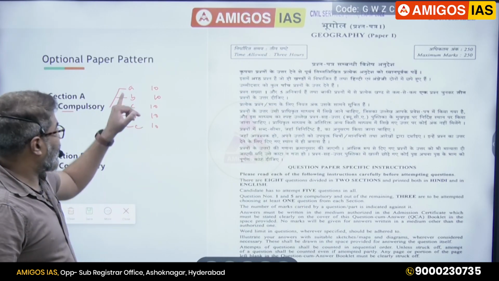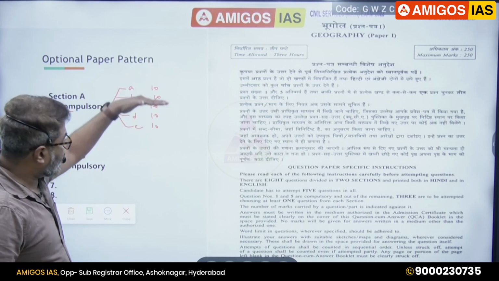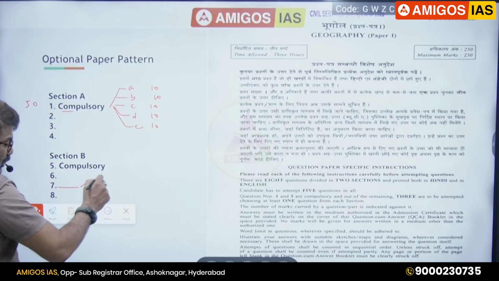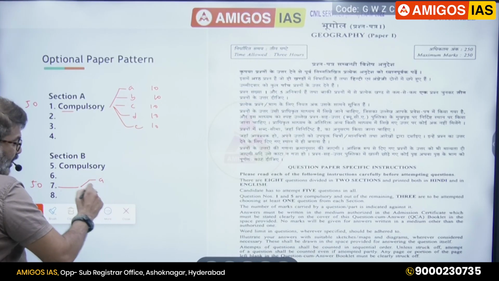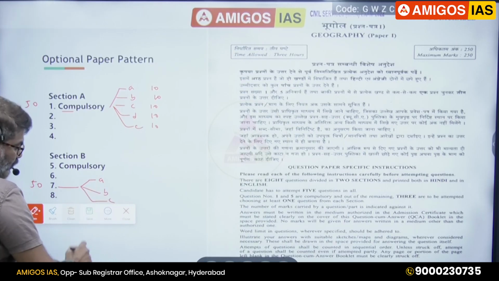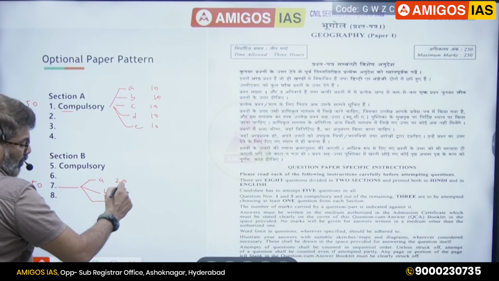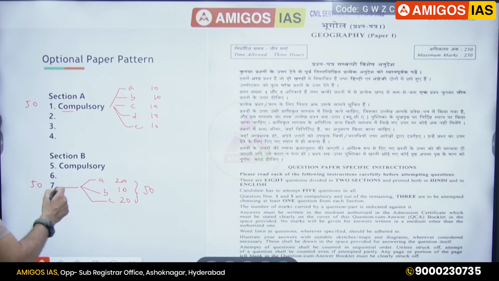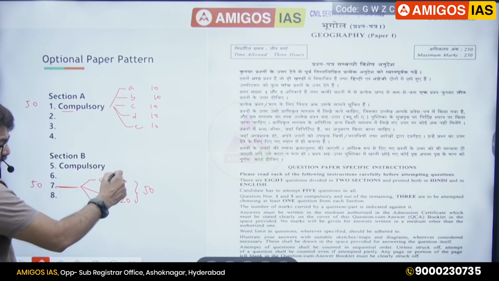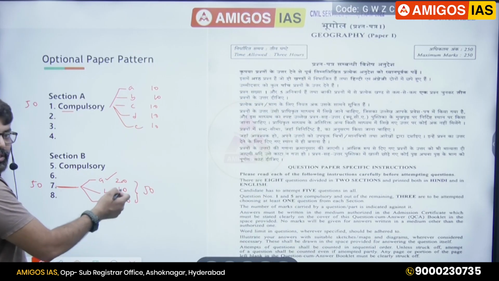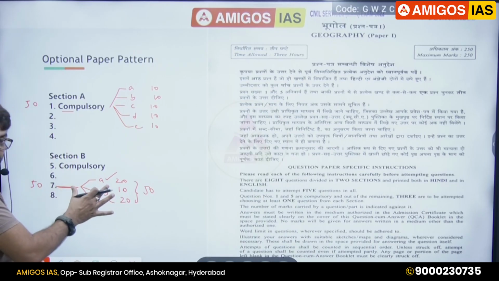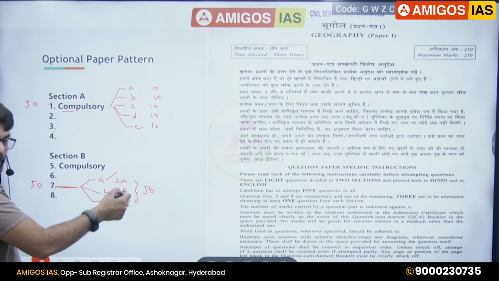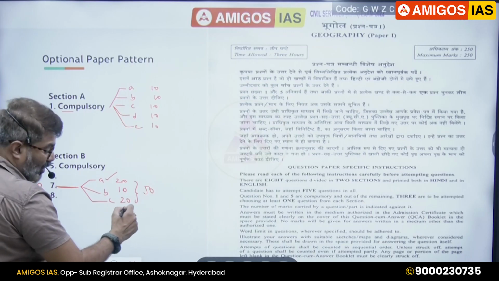So students, when they start answering a question, they should complete that. They should answer all. Let's say they have selected the 7th question. 7th question is also 50 marks. Here there will be A, B, C. A is 20 marks, B is 10 marks, C is 20 marks. Together it is 50. Many students start answering one question, they'll answer A. B, C they don't answer. That means you are answering only one subpart. The other 2 subparts you are not answering. That means totally you are missing out 30 marks there.